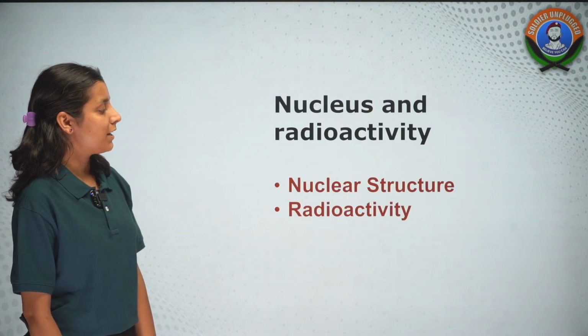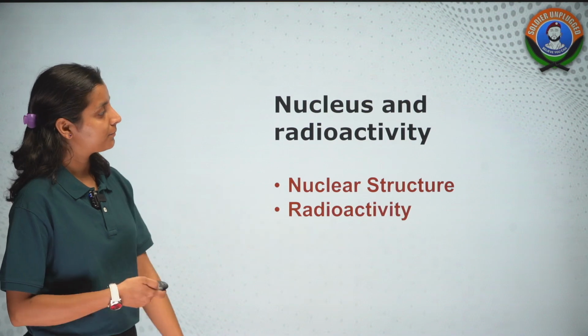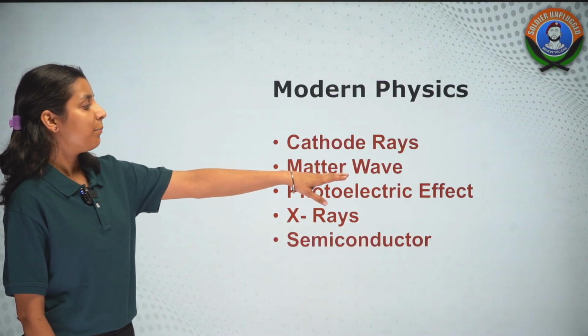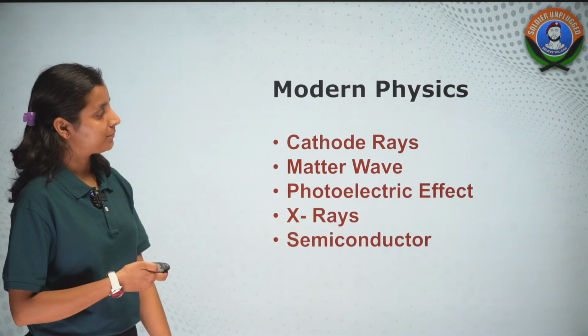Now we have nucleus and radioactivity. In this we'll talk about nuclear structure and radioactivity. Then we have modern physics. In this we'll talk about cathode rays, matter wave, photoelectric effect, X-rays and semiconductor.